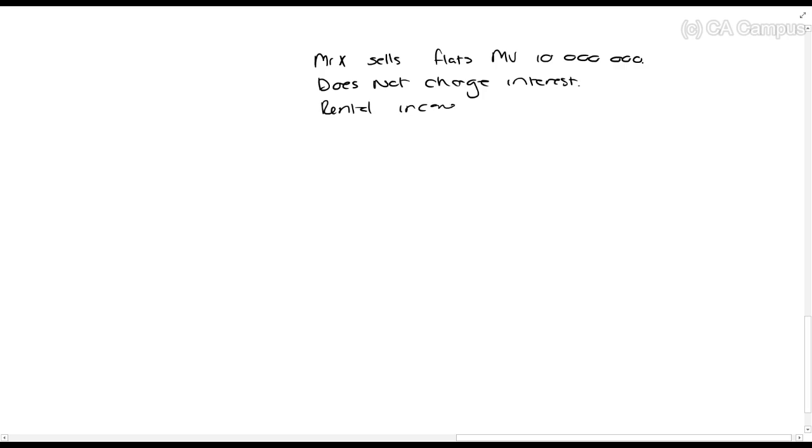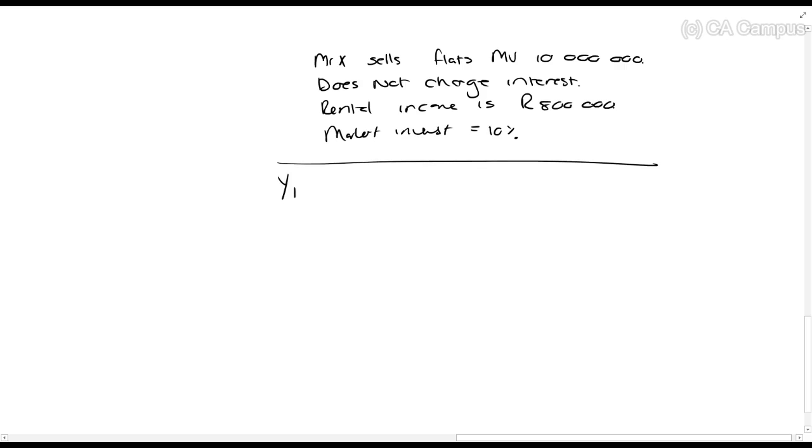Rental income is 800,000. Market interest equals 10%. Okay. And again, guys, just for the sake of explanation, we assume that was for the entire year. So year 1, the interest forgone.